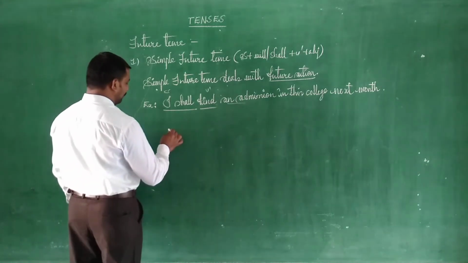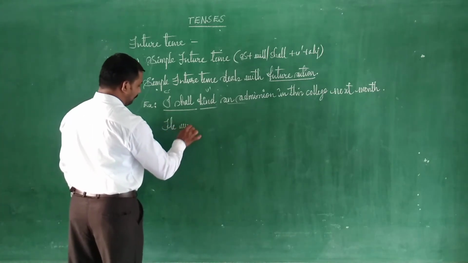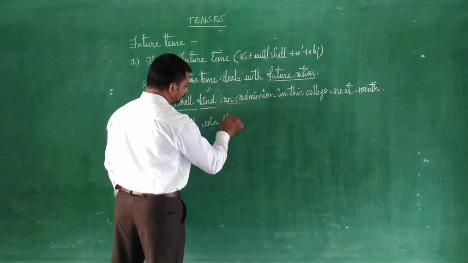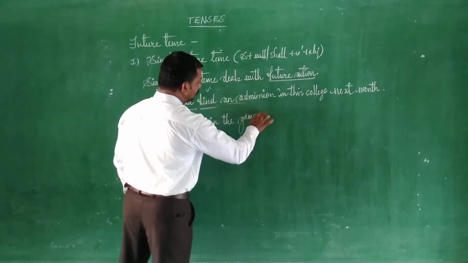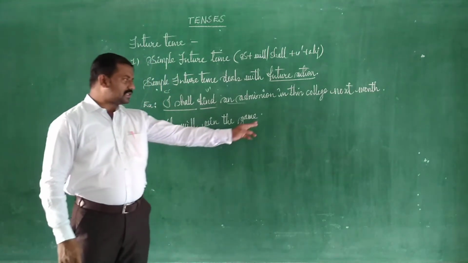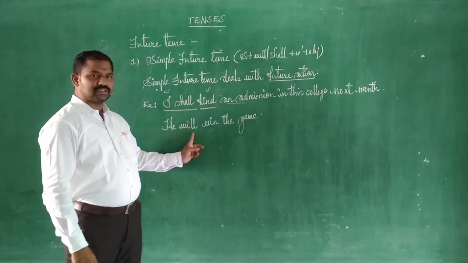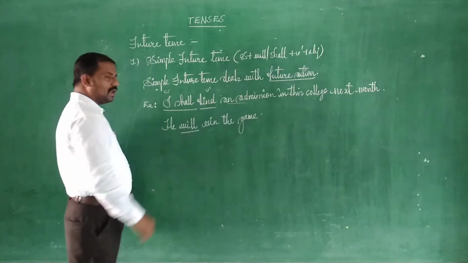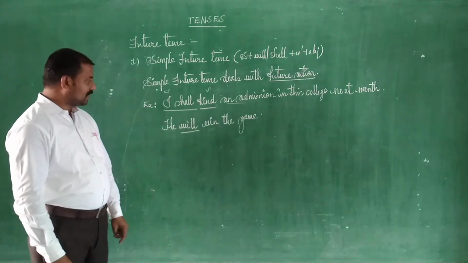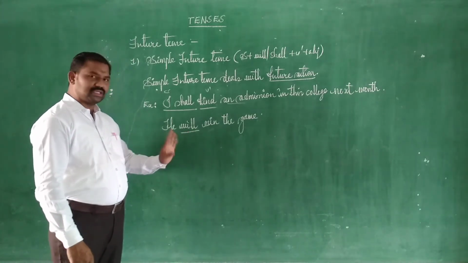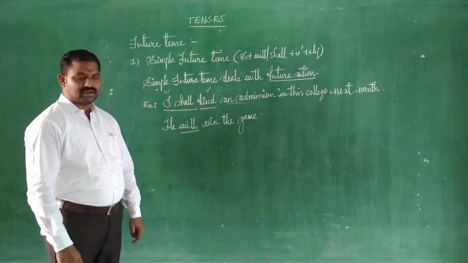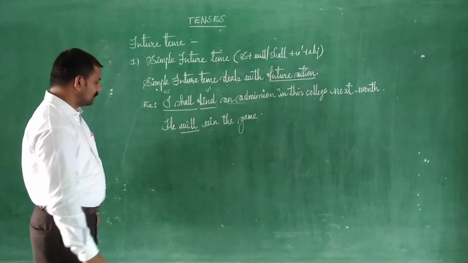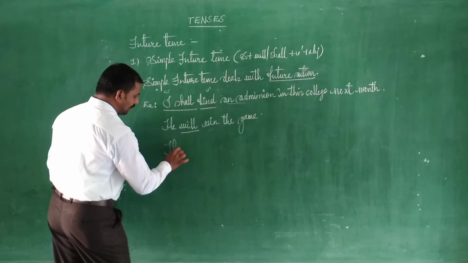Let us go for another example. He will win the game. Though you don't mention when it is going to be, it indicates that it is a simple future tense, because we have will or shall usage in the grammar section. That itself represents that the action is going to take place in the future. It doesn't come under either the present tense or the past tense. Let's go with another example before we discuss more elaborately.